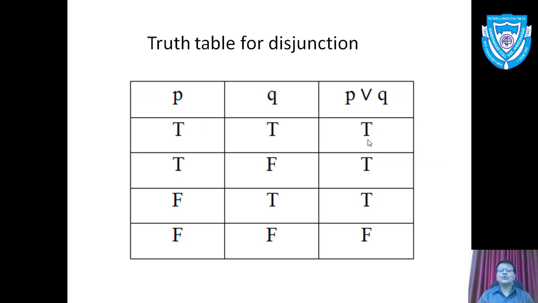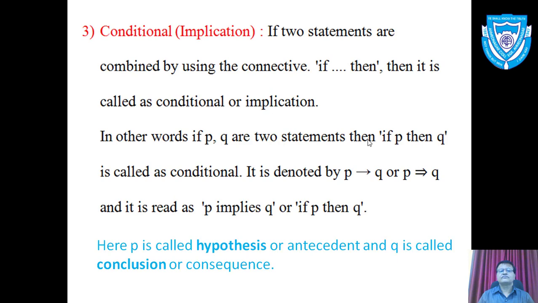For P or Q to be true, at least one of the components should be true. So we observe in the last column, first three rows are T, T, T and the last one is F. Why is that last one F? The last one is false because in that case both components P and Q are false.